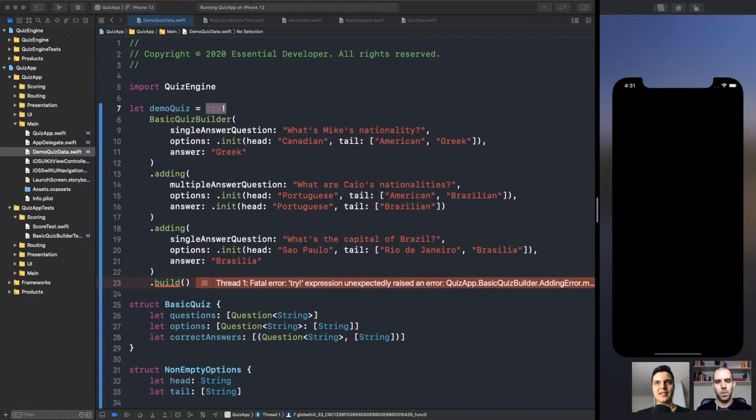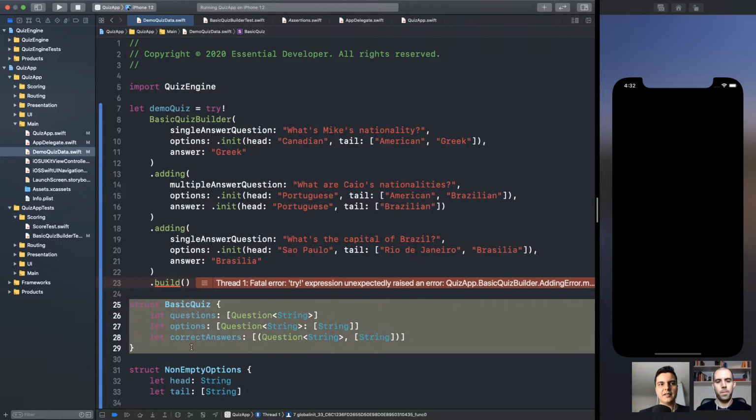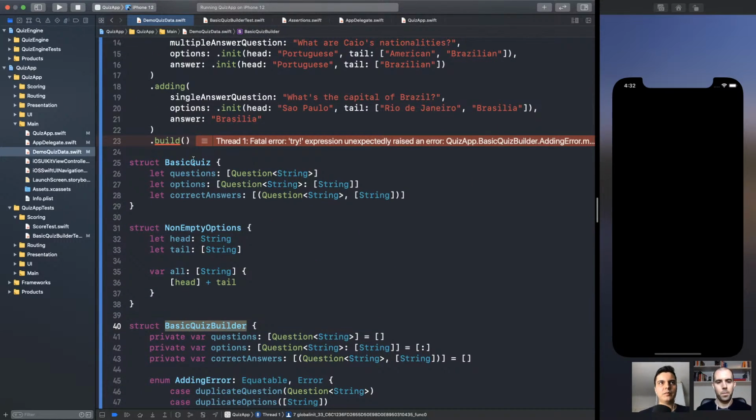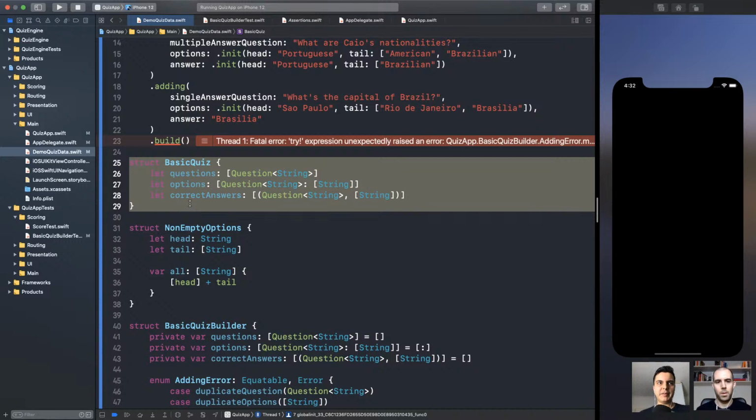So if the user enters the questions, let's say you created an app, a quiz builder app, that the user can enter the questions and answers. You can use this quiz builder to validate the invariance. And if there's an error, you're going to capture the error, check the type, and show a nice message to the user. Hey, it's missing the answer in the options, for example. Make sense? Yes. So you can use the builder, not just hard coding it, but to validate external sources input. So the basic quiz is still very simple. It doesn't have any of the complexities that it requires to create it. We separated the complexity of creation from the type itself with the builder pattern. Make sense?